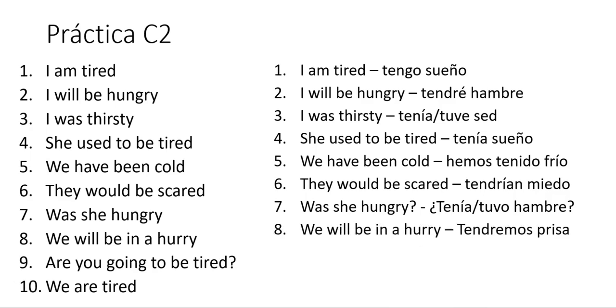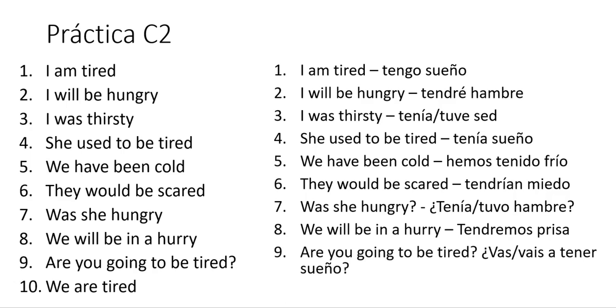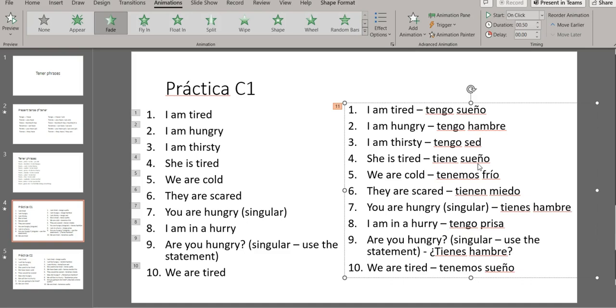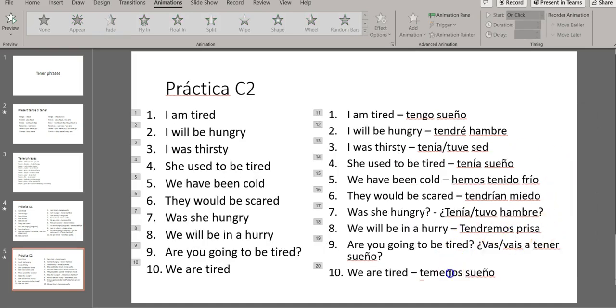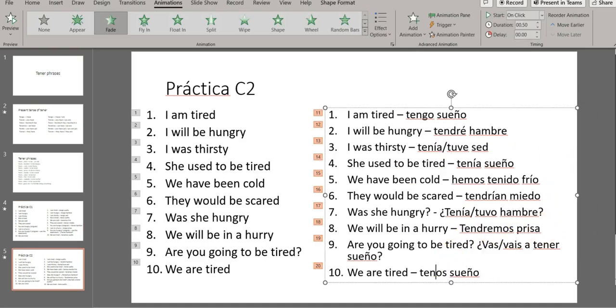We will be in a hurry, tendremos prisa. Are you going to be tired? Vas or vais a tener sueño, so we use the singular or the plural form of you. And then we are tired, tenemos sueño again. There's a spelling mistake there, which I didn't see. Let's put that back in again. There we are.